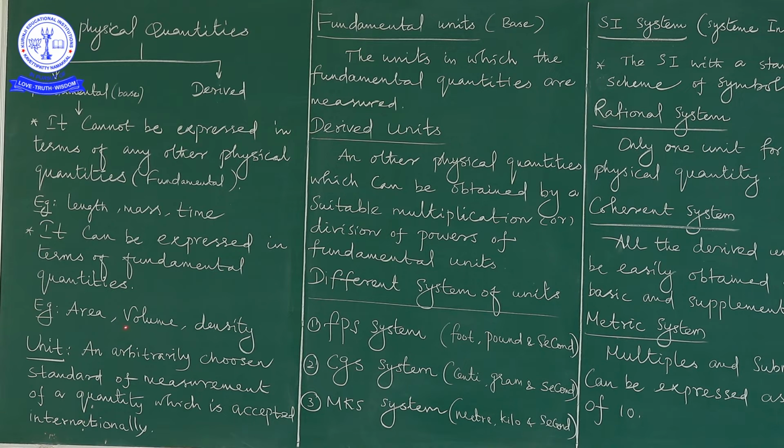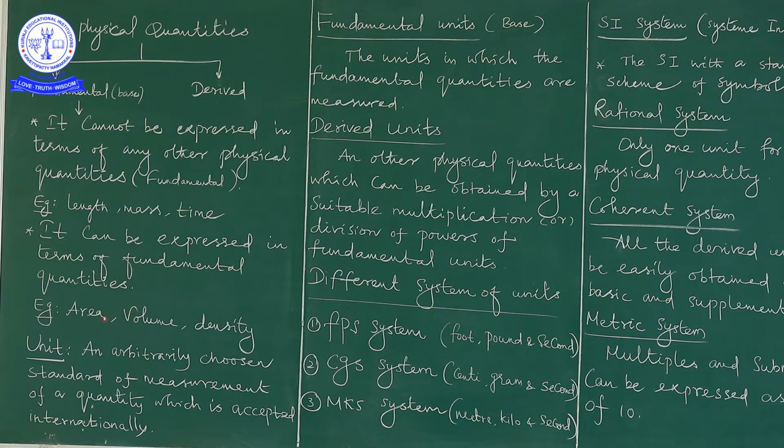That means side into side also we can call it. Suppose the given geometrical structure is a square, we call it side into side. If the given geometrical structure is a rectangle, we call it length into breadth. The length and the breadth both belong to the same kind of quantity, named fundamental quantities.